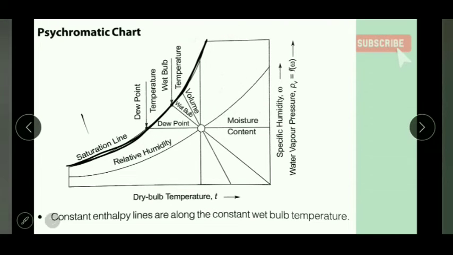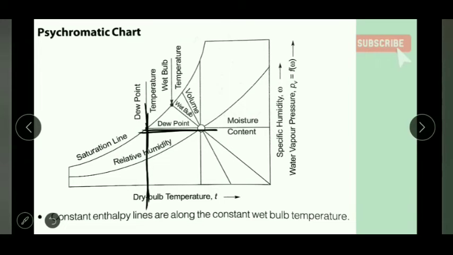Then, dew point. If we fix this point, correspond to this horizontal line, wherever it meets the saturation line, that point will correspond to the dew point temperature. So this point will be the dew point temperature.